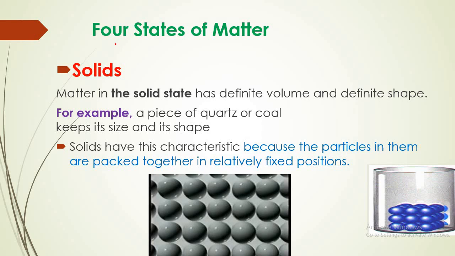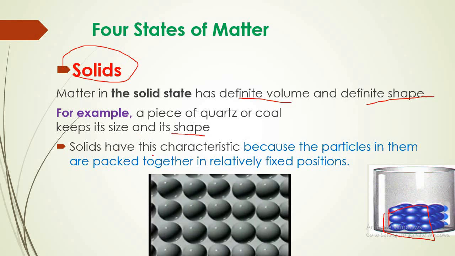We have 4 states of matter. First state, which is solid. The matter in the solid state has a definite volume and definite shape. Look here, this is a piece of ice, which has a definite volume and also a definite shape. For example, a piece of quartz or coal keeps its size and its shape.